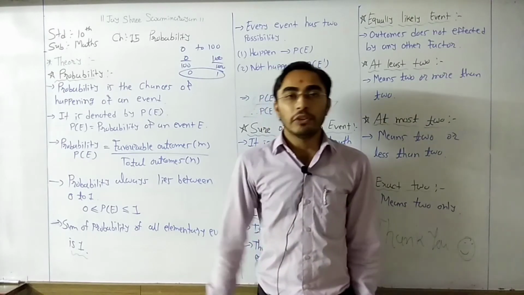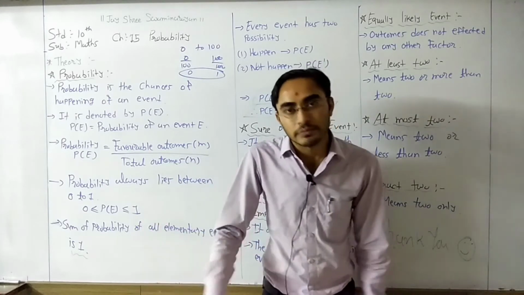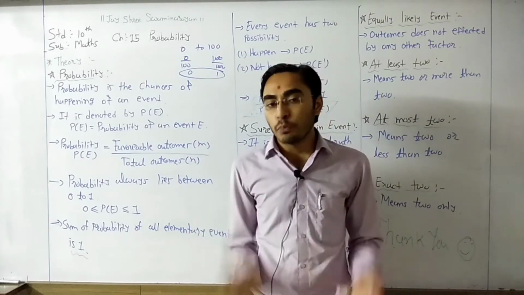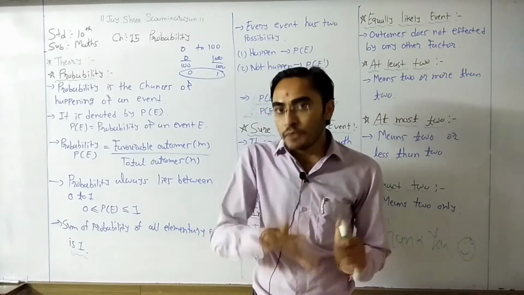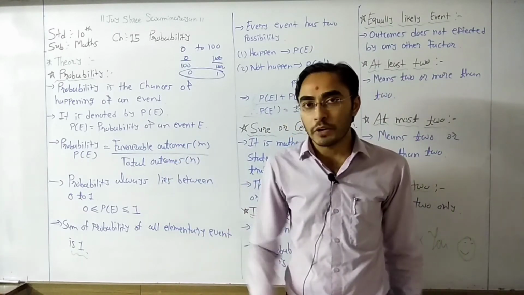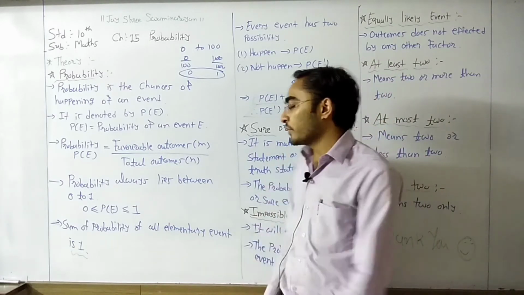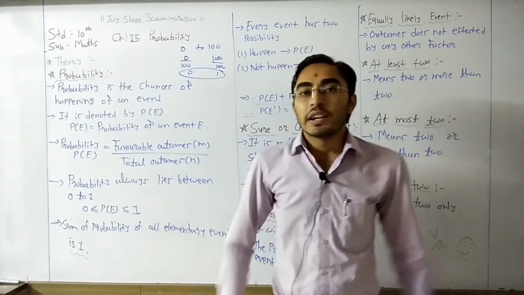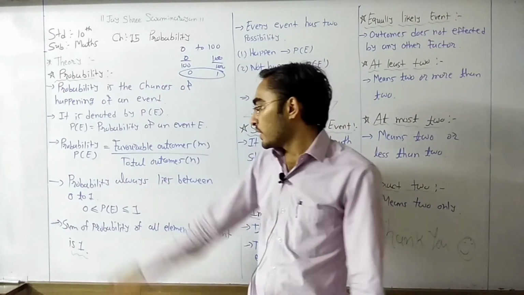Now think about the maximum answer. If we toss a coin 5 times, then maximum 5 times head will come. It is not possible that 6 times head will come. Maximum it can be 5 times. So if it is 5 times, favorable outcomes 5, total outcomes 5, that is 5 divided by 5. But it cannot be more than 5. So definitely our answer will not be more than 1. So our right hand side limit is 1. That means our answer of probability always lies between 0 to 1. That's why it is written here.